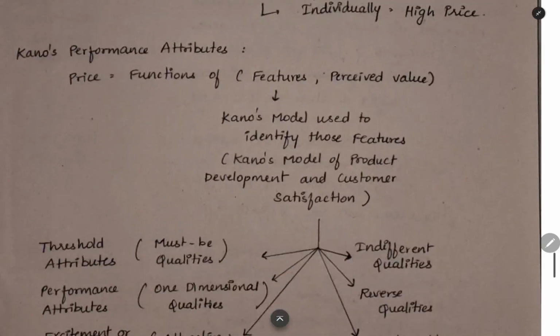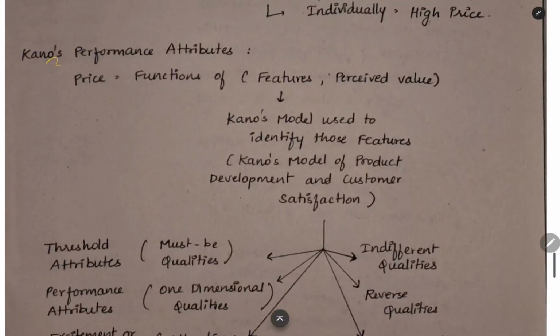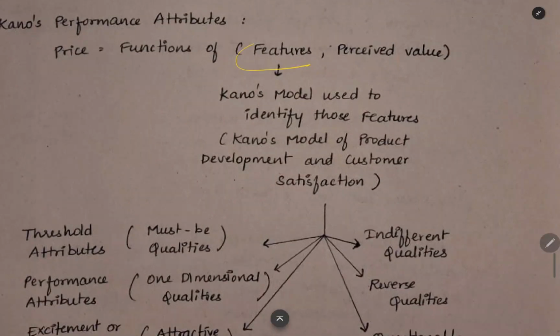The next concept is Kano's performance attributes. Here we have a person called Kano. He found out that price is a function of features and perceived value. What is the feature of the product? What is the value of the product according to the customer mindset? These 2 are the things which will decide the price. Kano's model will be used to identify those features. Kano's model of product development and customer satisfaction, that is the full name.